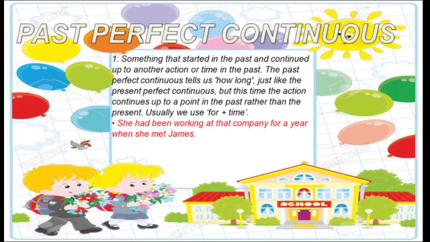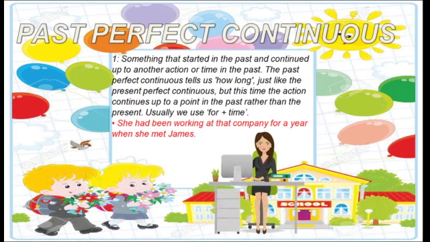Past perfect continuous tense. Dear friends, whenever any action is started in past time and it continued for a long time in the past, we can use past perfect continuous tense. Usually we use for plus time in these kinds of sentences, like: She had been working at that company for a year when she met James. It means she had been working in that company for 1 year when she met James.